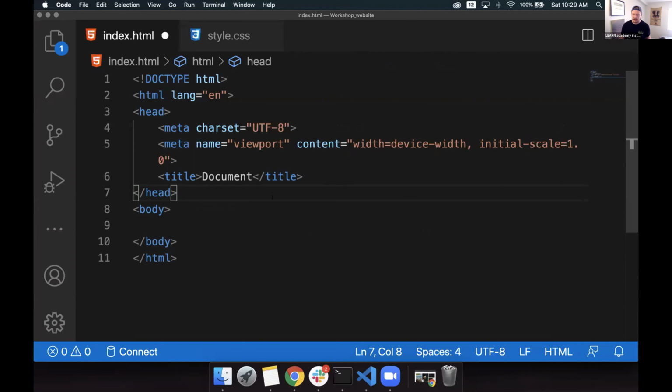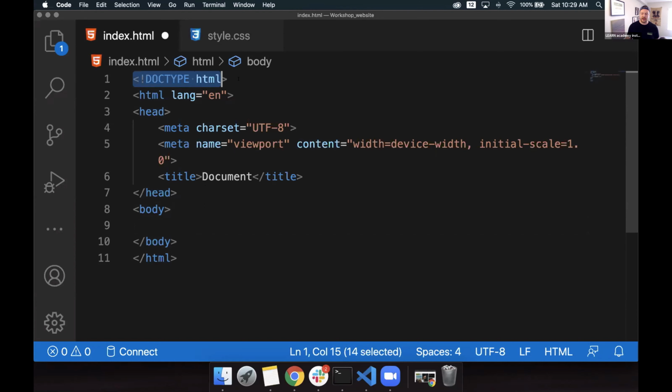Just easy to read. So what did we do? We typed in HTML, we have the :5, and then we hit enter. This gave us a boilerplate document set of code for us, which is really, really helpful. We don't have to type in all this kind of stuff. This is what builds every single website you go to. If you go to Google and you inspect the page or you look at the source code of it, at its base form it has this same information. So let's go over the top, and I'll go through each one of these sections for you to be able to understand what's going on here exactly.